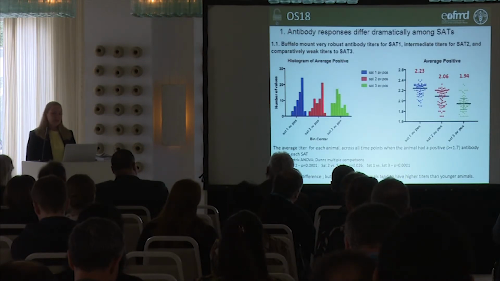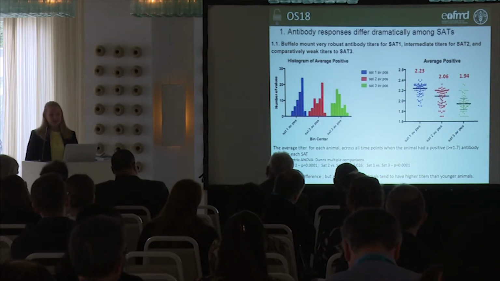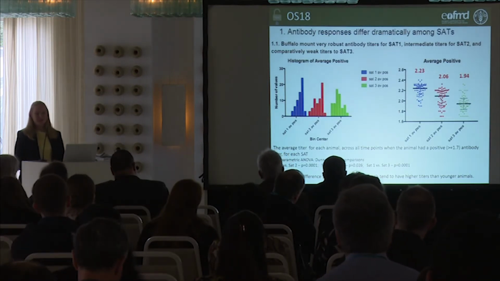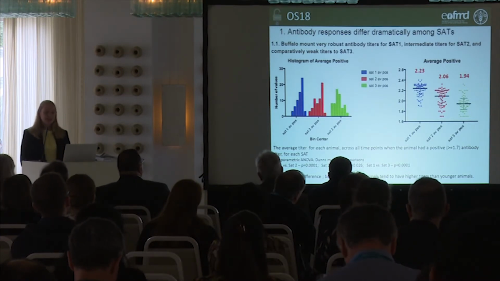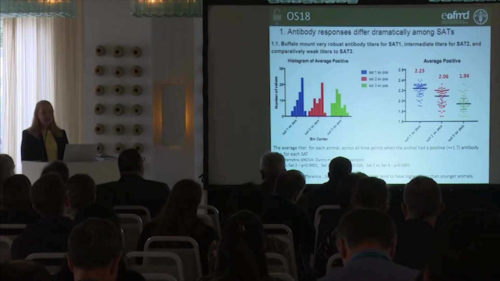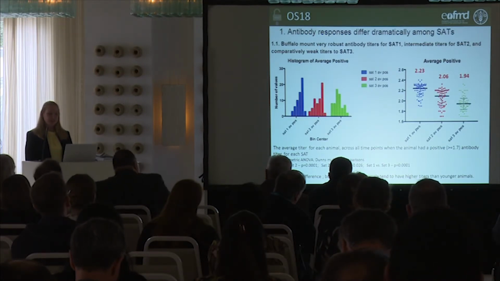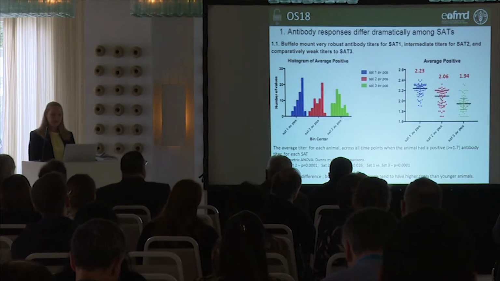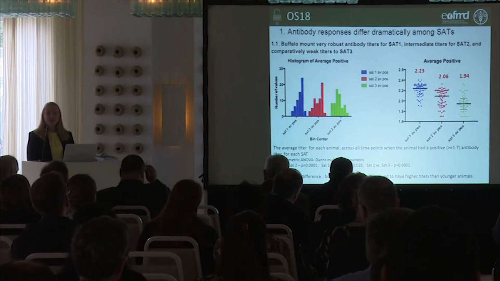So if we look at the different antibody responses mounted against these 3 SATs, this is a histogram, but you can decide which graph you want to look at. They're exactly the same thing. Here we looked at when an animal is positive, how high is that positivity? At what type of titers do they reach across all the animals? What we found is that the average titer for each animal across all these time points for each SAT was different.